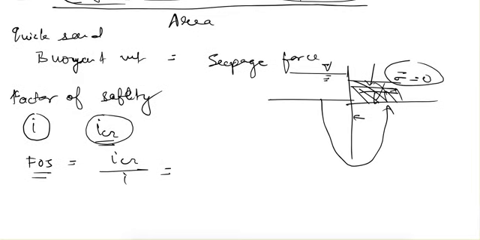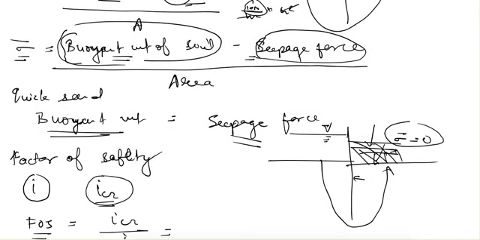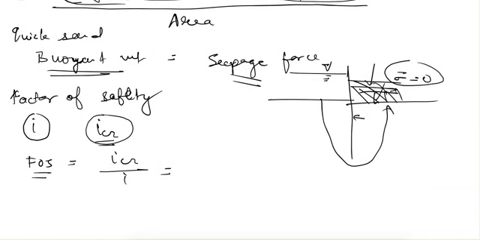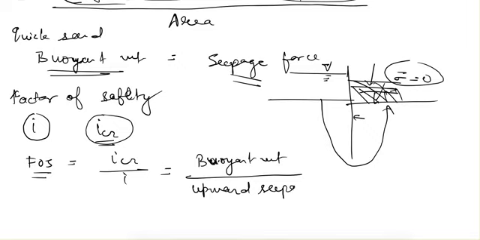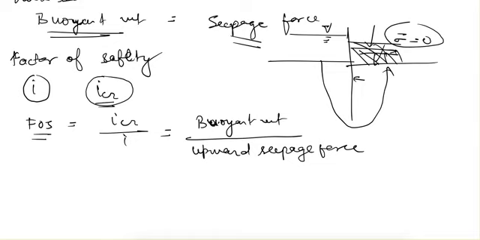What else can we do? If the buoyant weight of the soil is more than the seepage force, it means that in this equation this will be a positive value, so effective stress will not be zero. So one more formula is buoyant weight divided by upward seepage force. This way we can calculate the factor of safety against quicksand condition.